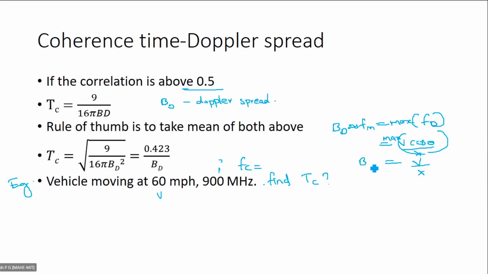So BD is equal to V by lambda. Here you can consider Doppler spread as V by lambda.